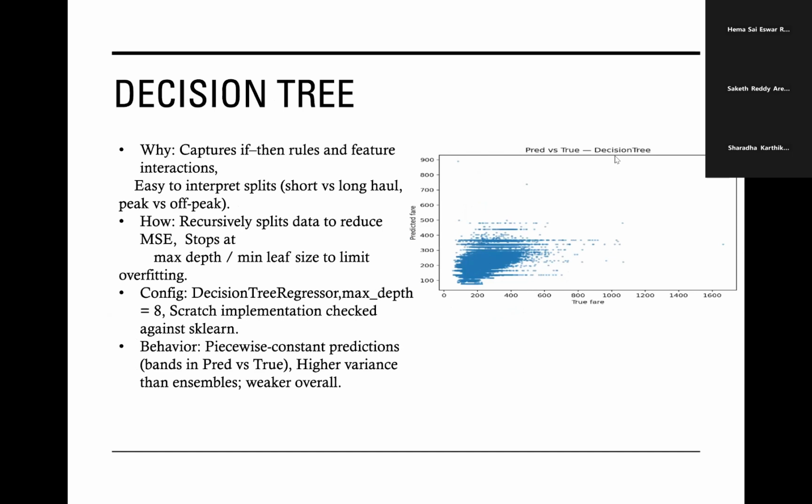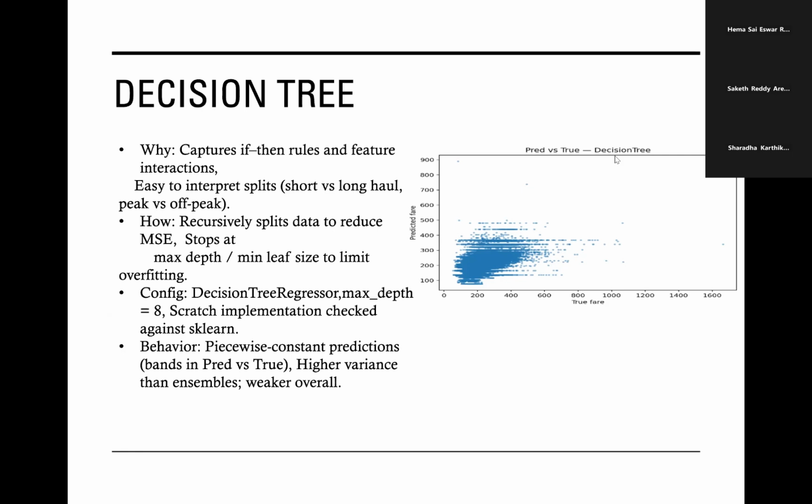Let's go for the decision tree. We added a decision tree to capture readable if-then rules and feature interactions. The tree recursively splits the data to reduce mean squared error, stopping when it reaches a maximum depth or minimum leaf size. In our case, we capped depth at 8.